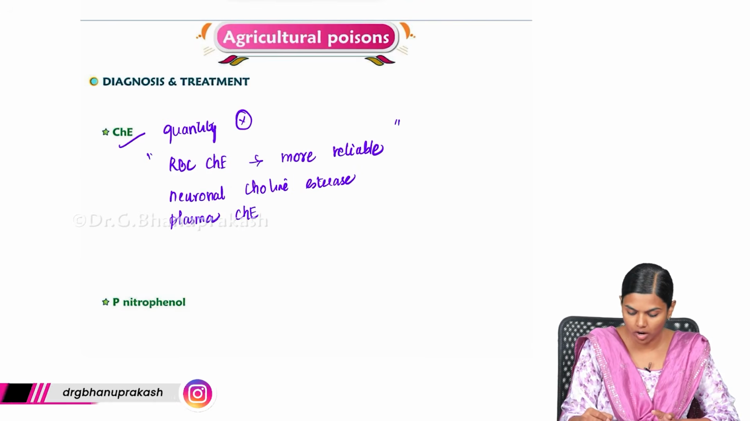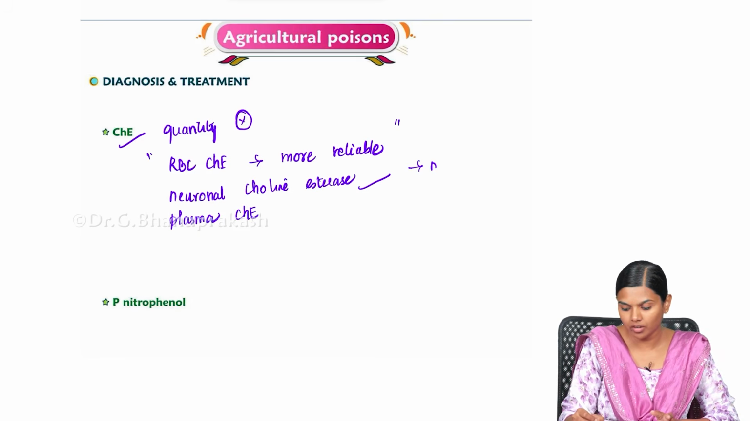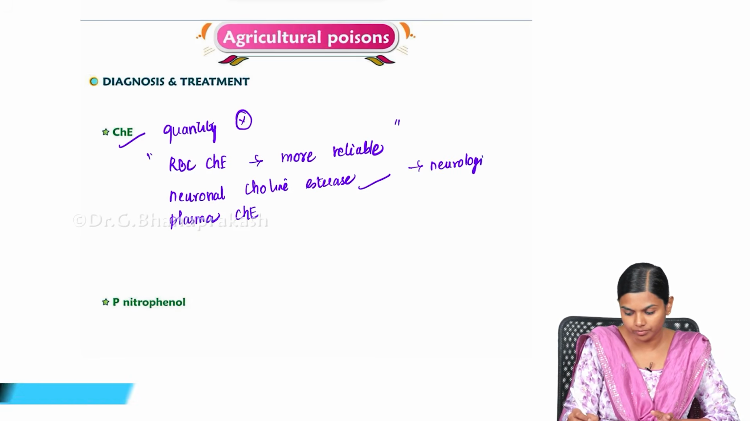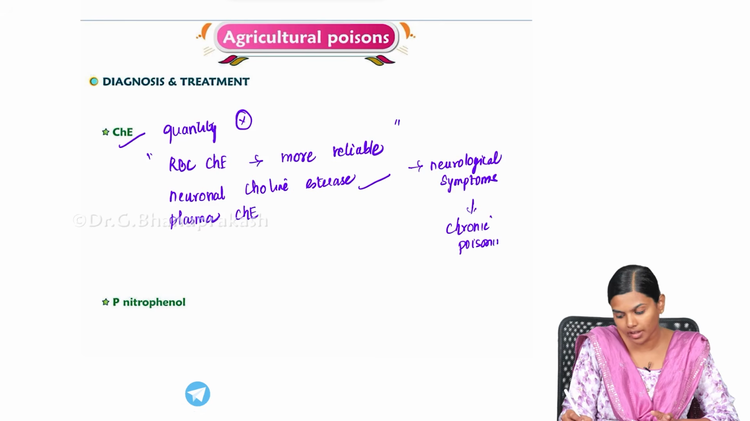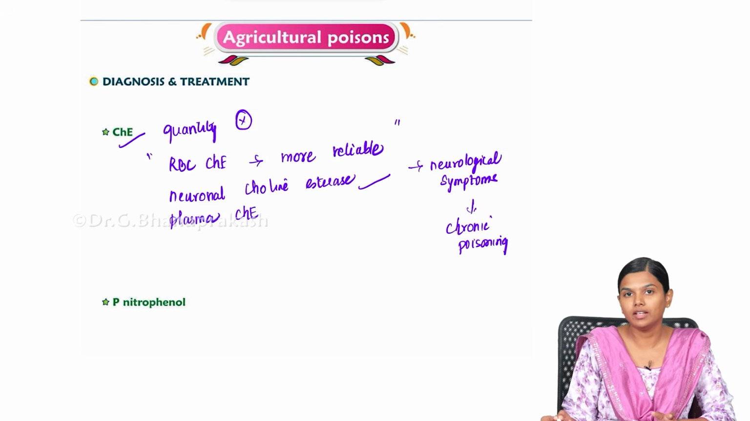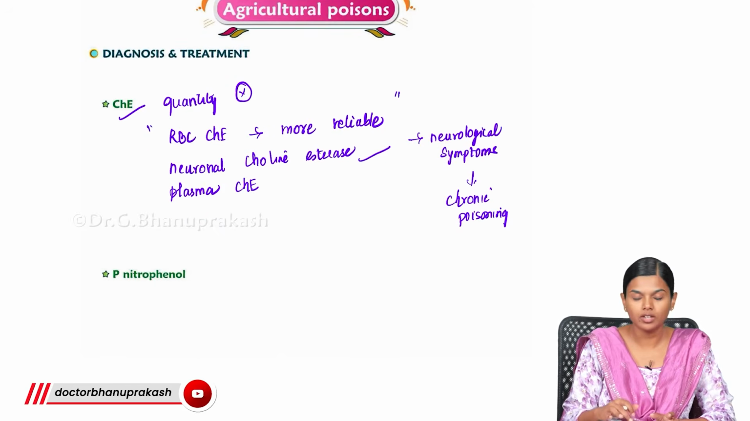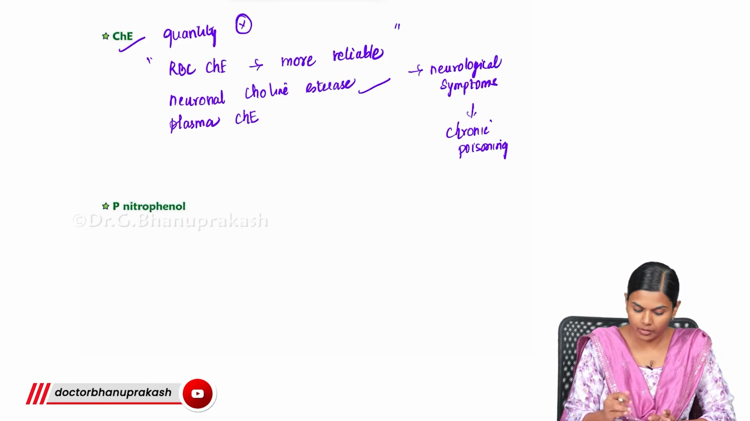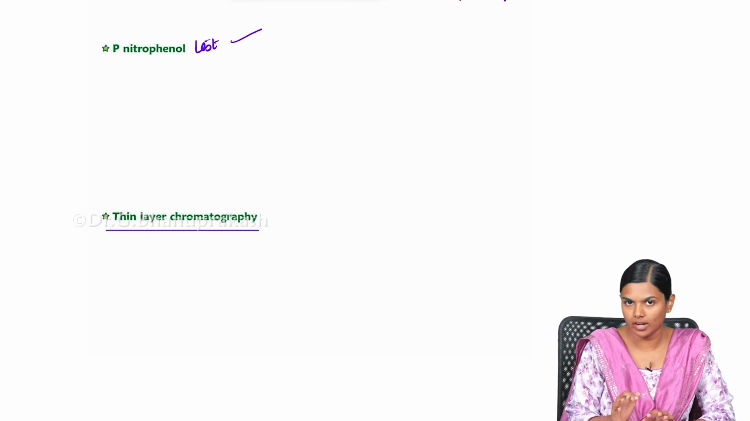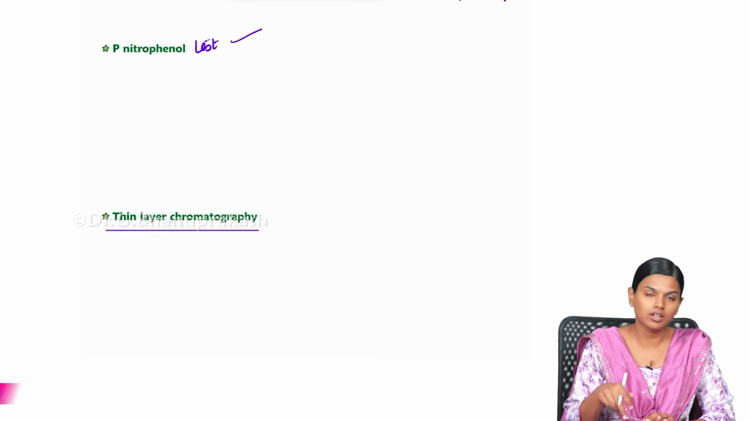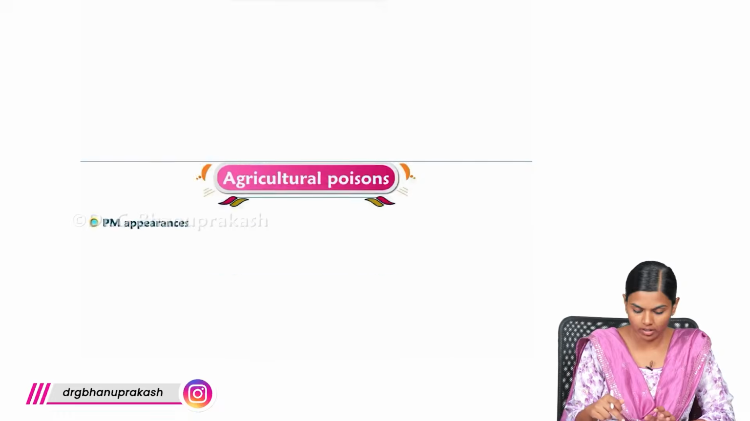And because of this neuronal cholinesterase inhibition, you will be getting a lot of neurological symptoms. And this is more prominent in chronic poisoning with OPC. When there is chronic exposure to OPC, you will be getting these neurological symptoms. So, this is about cholinesterase diagnosis. Then you can also do nitrophenol test and thin layer chromatography for diagnosis. So, mainly it is cholinesterase quantification. Apart from that, you can do thin layer chromatography and nitrophenol test.